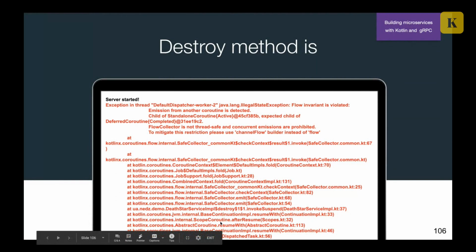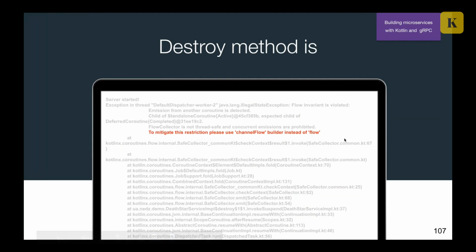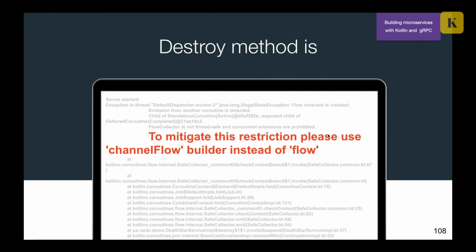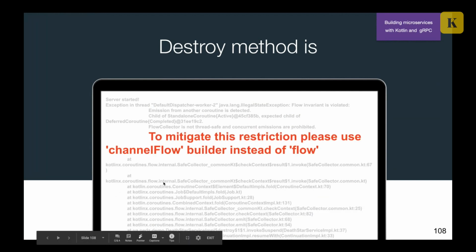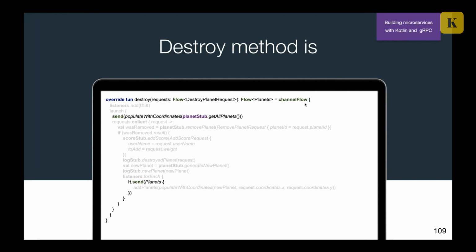I got a lot of exceptions. So what do I see here? I see that I'm using flow, but my code was a little bit problematic because I had to work with a multiplayer game, and I had to notify users from different coroutines, and you cannot use flow for that because you cannot emit to a flow from different coroutines. So there is a solution. We can use channelFlow in order to create a channel under the hood. So we have this channelFlow, and instead of emit, we again use send, and that's all.